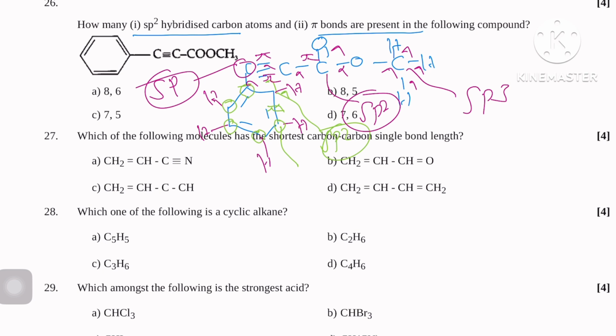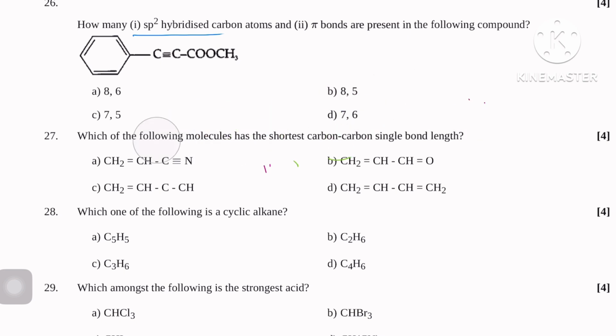So how many are sp2 hybridized? We can say 1, 2, 3, 4, 5, 6 and 7. So 7 sp2 hybridized. So option A is eliminated, B eliminated.